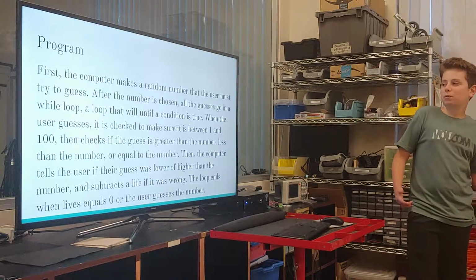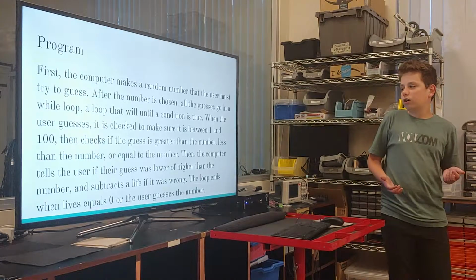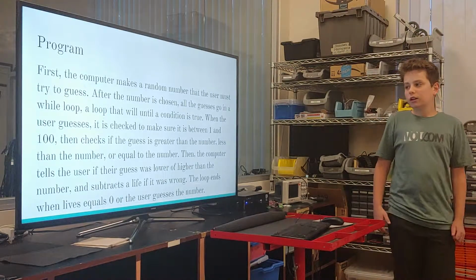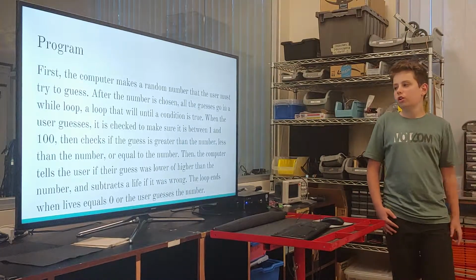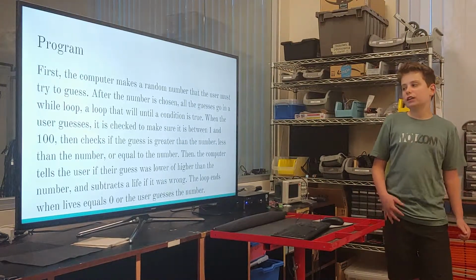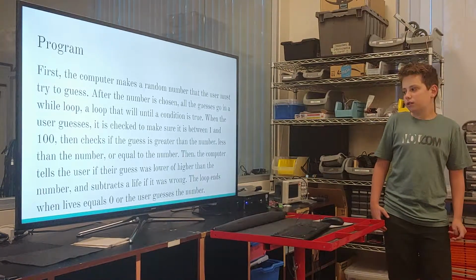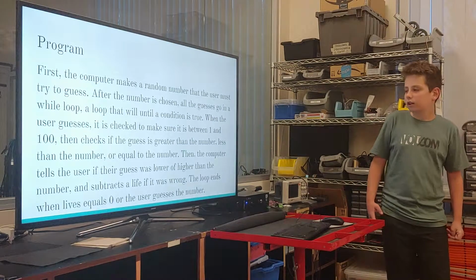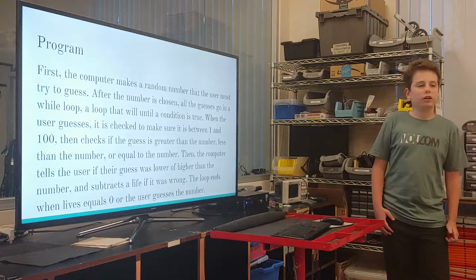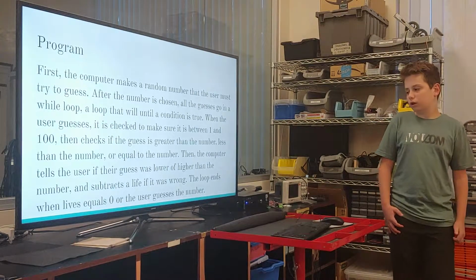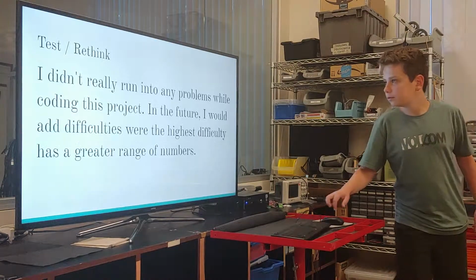First the computer makes a random number, like I said, and the user must try to guess it. The number is chosen, and all the guesses go in a while loop, which is a loop that will run if a certain condition is true. And when the user guesses, it is checked to make sure it is between 1 and 100. Then it checks if the guess is greater than the number, less than the number, or equal to the number. Then the computer tells the user if the guess is lower or higher, and then subtracts a life if it was wrong. The loop ends when lives equal 0 or the user guesses the number.